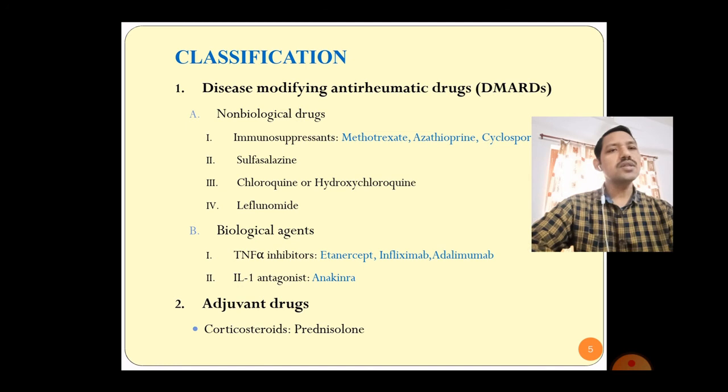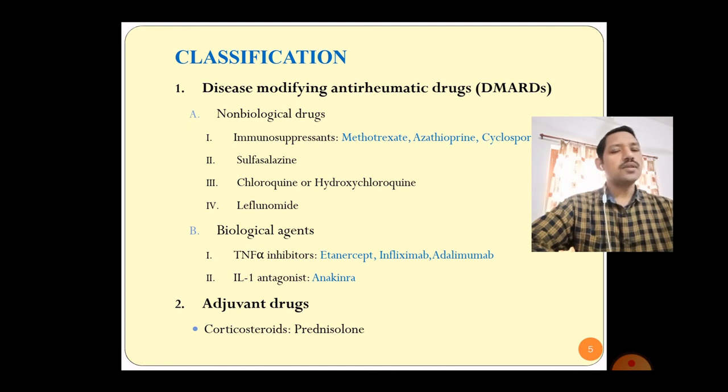Now let's discuss the drugs which are utilized to control rheumatoid arthritis. There are so many drugs, which are classified accordingly. The first classification is the disease modifying anti-rheumatic drugs.